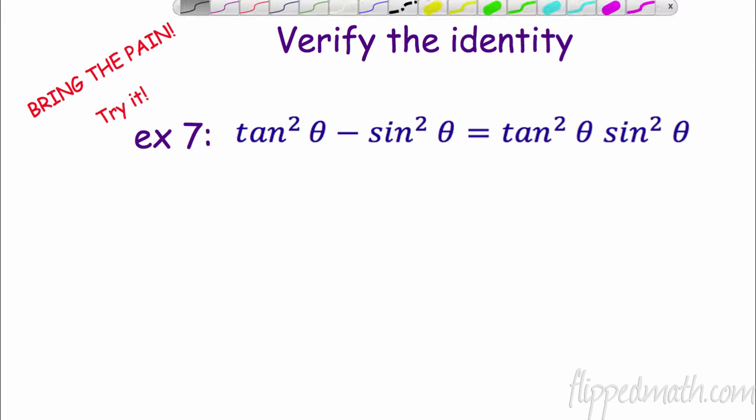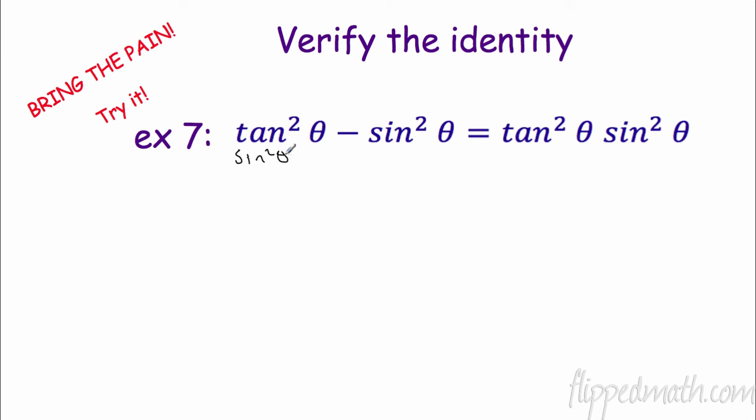Let's try this one here and see what we can do. We got tangent squared minus sine squared equals tangent squared sine squared. I'm going to start with my very first tip. I'm going to convert this to sine and cosine. So sine squared theta over cosine squared theta minus sine squared theta over 1.